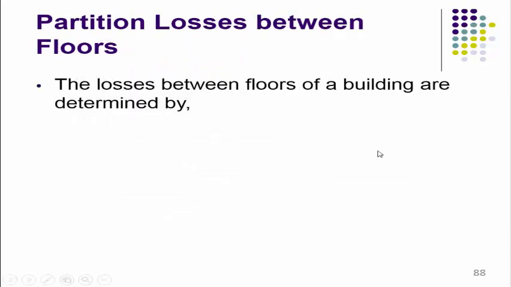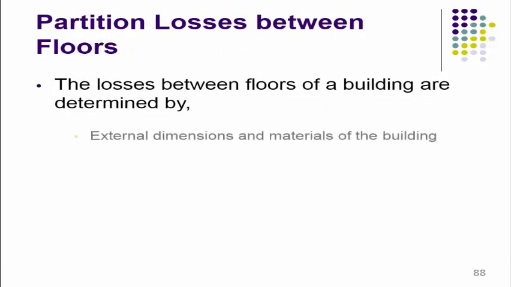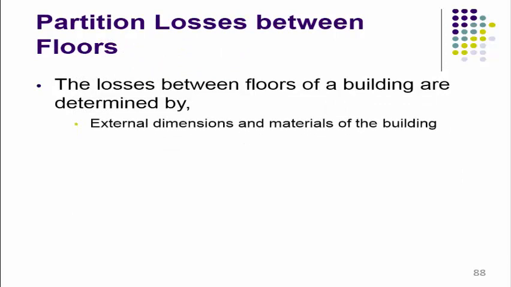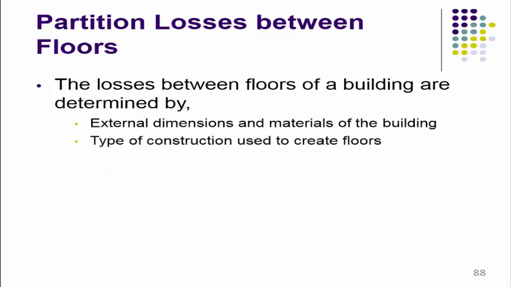The losses between floors of a building are determined by the external dimensions and materials of the building, and the type of construction used to create the floor, that is, whether the floor is made up of bricks, concrete or any wooden material. Then the external surroundings: if suppose the building is surrounded by some buildings, or surrounded by some trees. So depending on the environment,